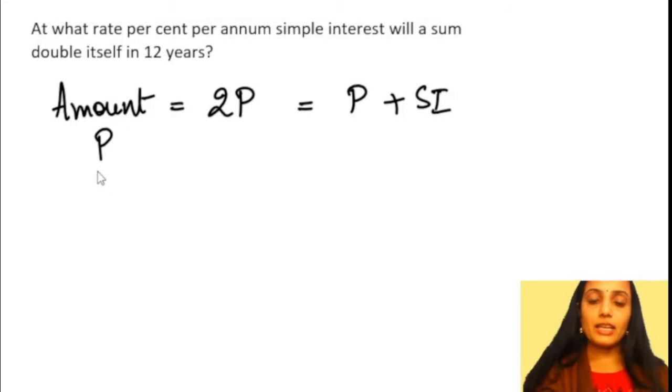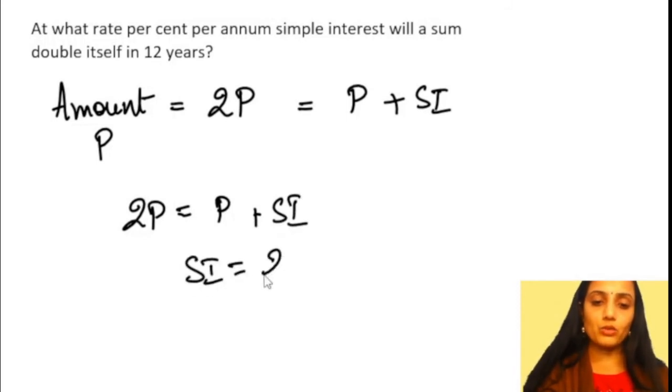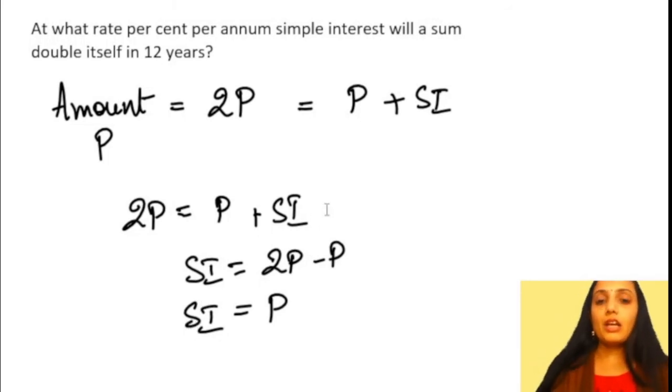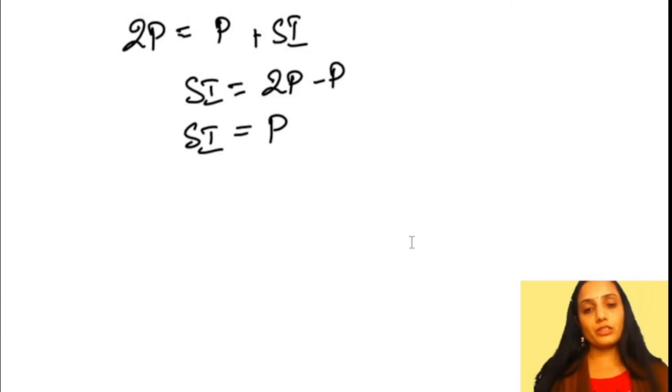That means here we need 2P is equal to P plus SI, and so SI is going to be 2P minus P, and that means the simple interest earned in 12 years should be equal to the principal itself. At what rate? That is the question.